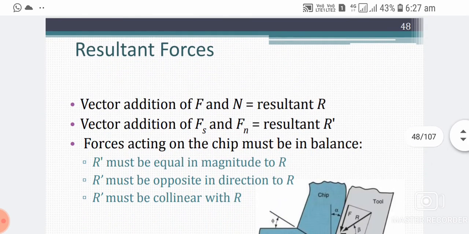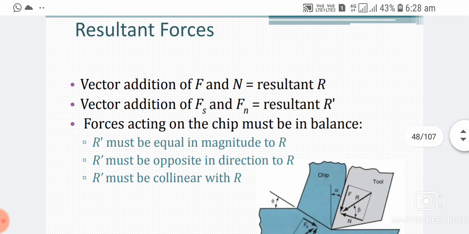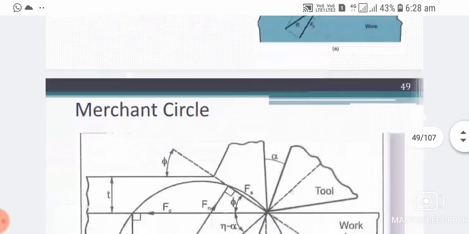Resultant force. Vector addition: force F and N equal resultant R. Vector addition: Fs and Fn, shear force and normal force, equal resultant R'. Forces acting on the chip must be in balance. R' must be equal in magnitude to R. R' must be opposite in direction to R. R' must be collinear with R.